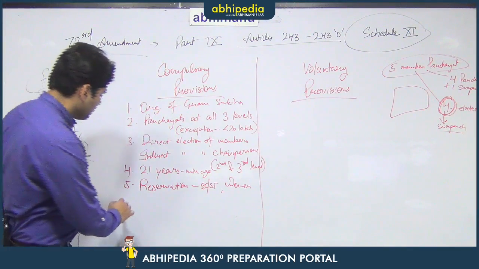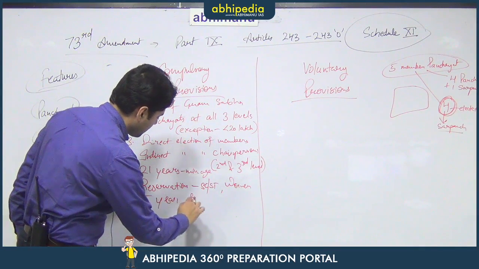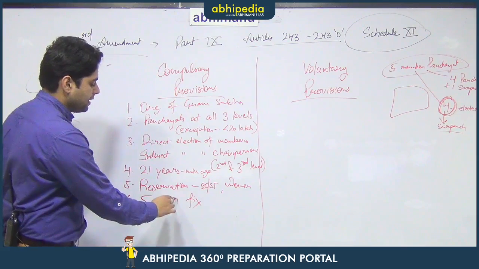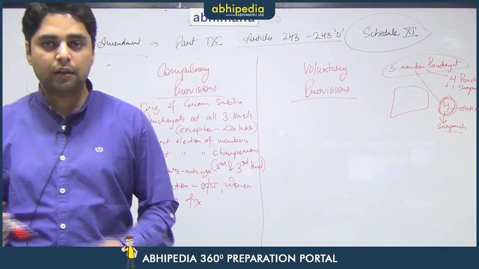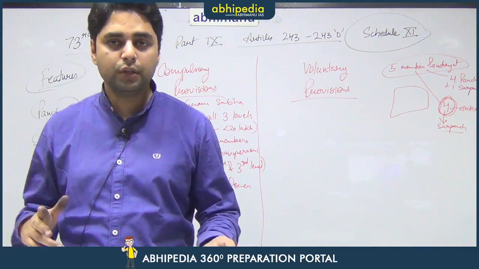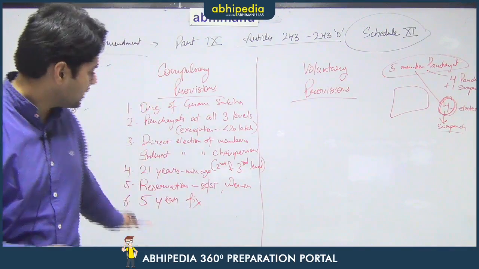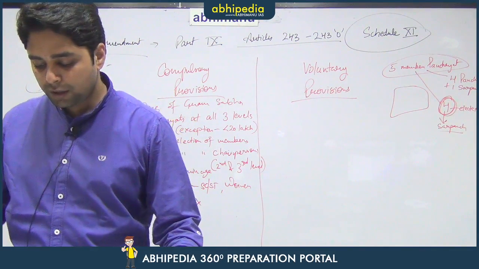Then the tenure has to be fixed at 5 years. There cannot be any variation in this particular provision. This was the most misused provision. So, no one can have a panchayat for 6 years or for 10 years or for 2 years or 3 years. No, 5 years is the standard duration or tenure of a panchayat throughout India.